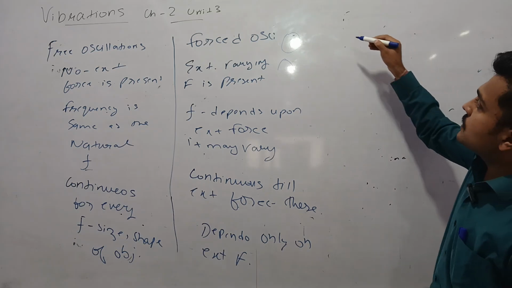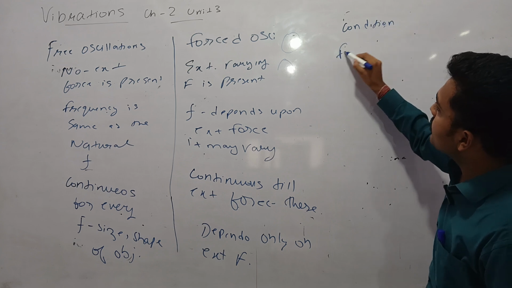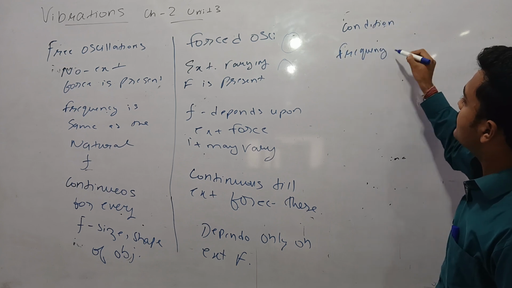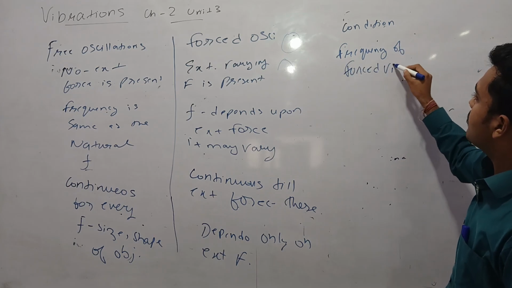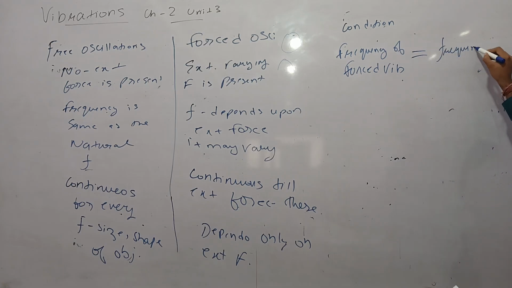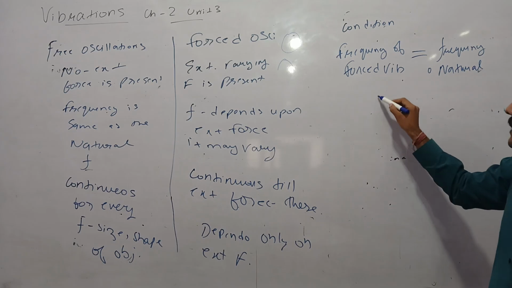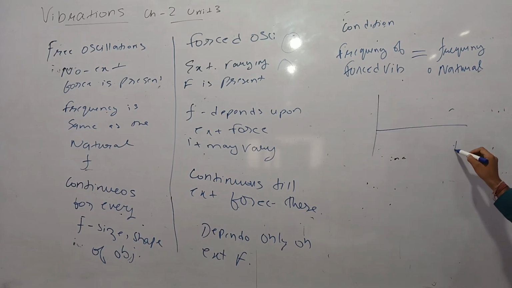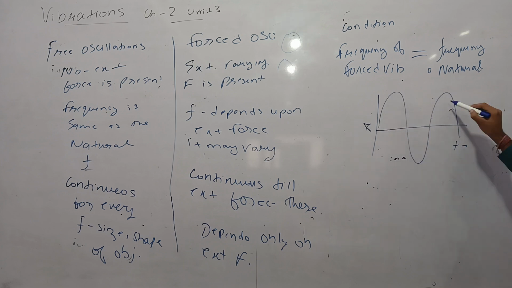There is a special condition: if the frequency of forced vibration becomes equal to the natural frequency, then the object oscillates with a very high, or maximum, amplitude.